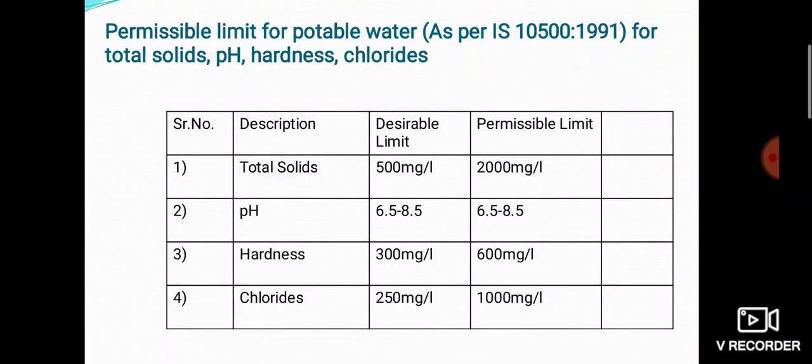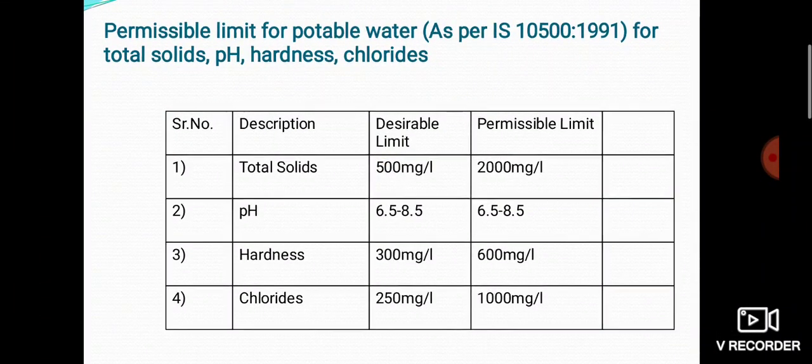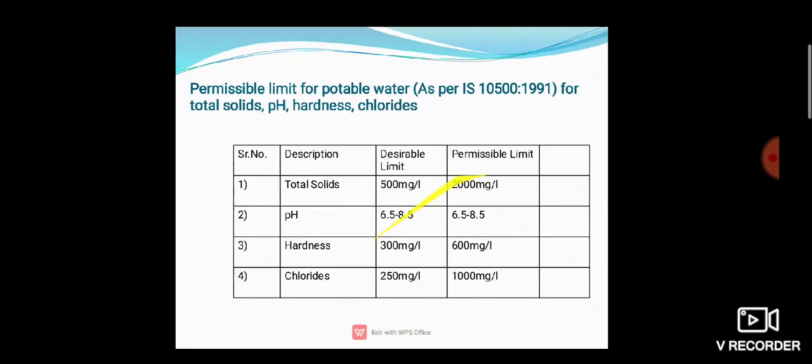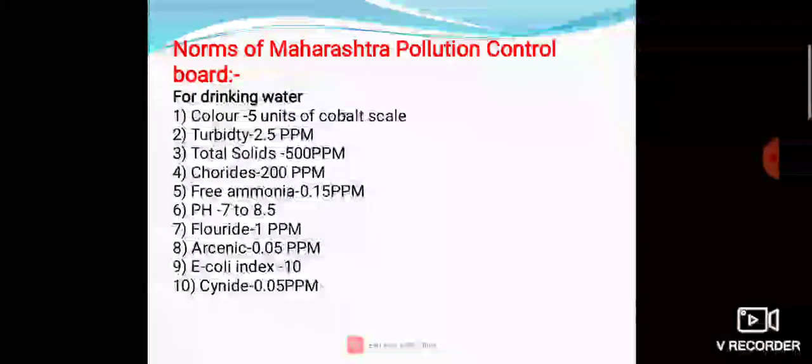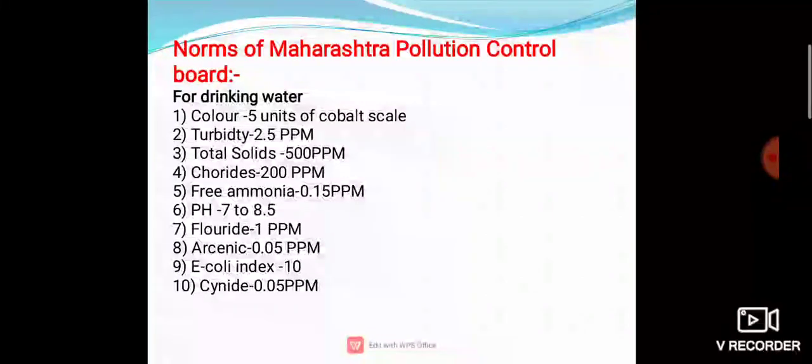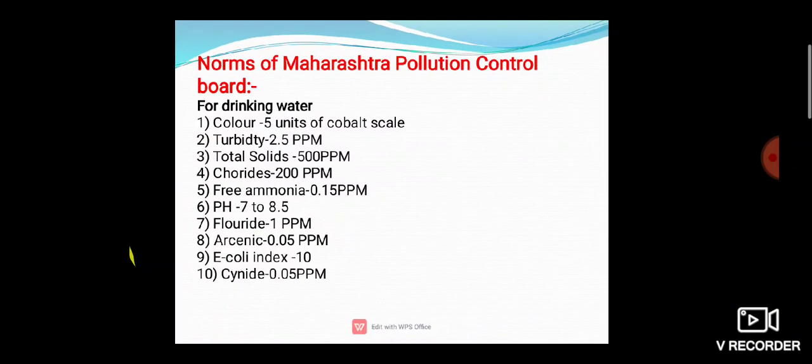In water, if hardness is more than this, we have to treat that water. Then chlorides should be in between 250 to 1000 milligram per liter. This is the desirable and permissible limit as per IS 10500:1991. Then there are different rules by Maharashtra Pollution Control Board, the governments, IS, there are different rules for drinking water. So here are some criteria which I show you.